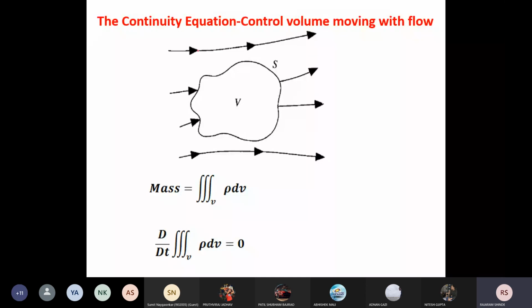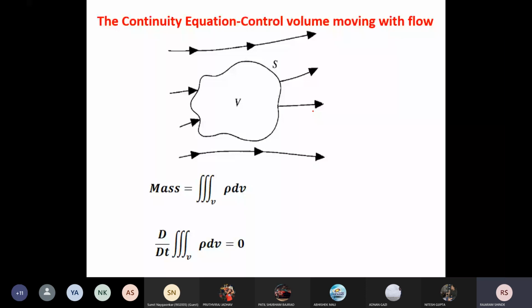Now see here, when this control volume is moving with the fluid, it is always composed of the some elements of the mass. Yes, someone want to ask the question? If you have doubt, you can ask me. Yes, any doubt?